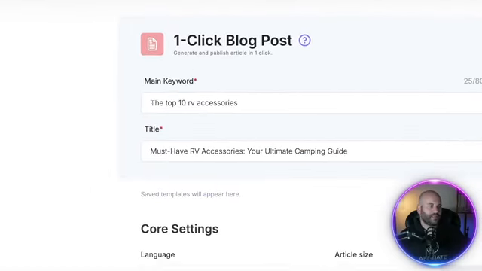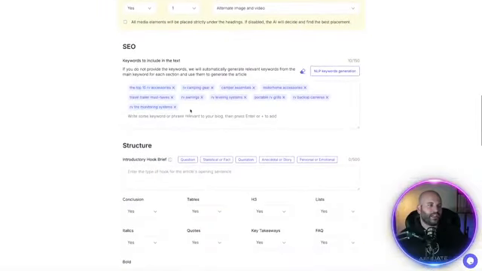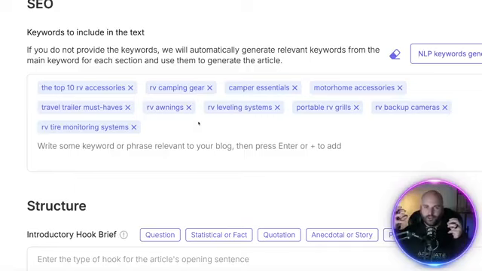So in this case, my main keyword is the top 10 RV accessories. So it takes that keyword and it comes up with other relevant keywords that people may be using to try and find what they're looking for on Google, and it sprinkles them out inside of your article, and it does it automatically. All of this you used to have to come up with on your own, brainstorm.